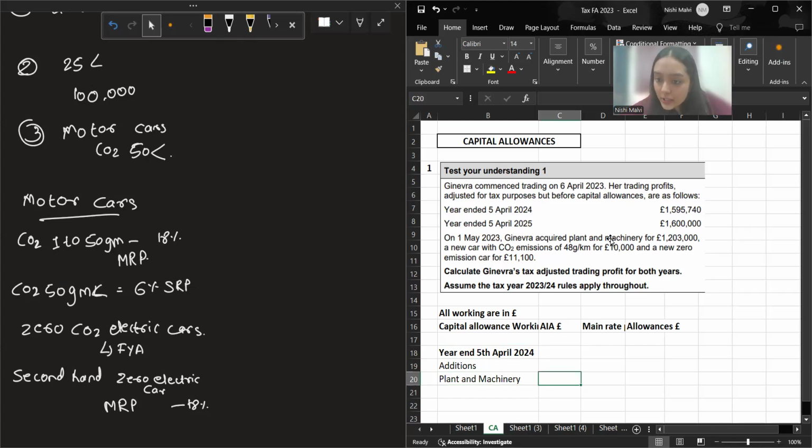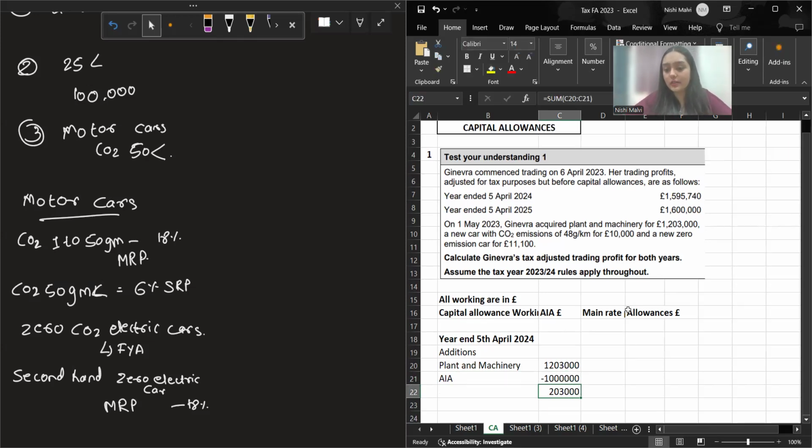Your value of the plant and machinery is 12 lakh 3,000. Your AIA, you get annual investment allowance of 1 million. That is your remaining balance of plant and machinery.